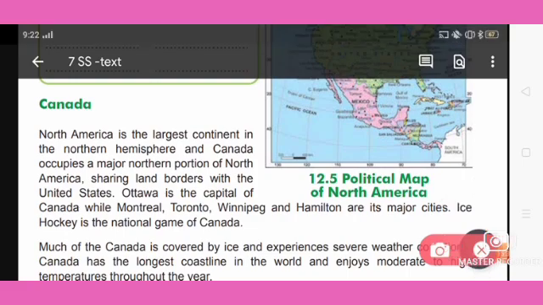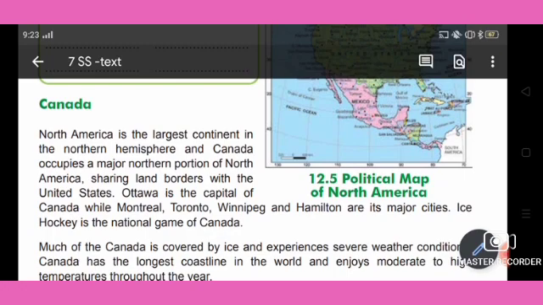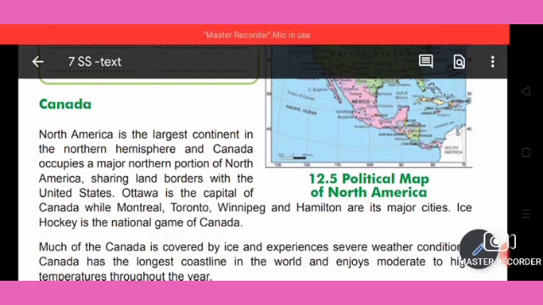North America is the largest continent in the Northern Hemisphere, and Canada occupies the major northern portion of North America, sharing land borders with the United States. You may underline that.